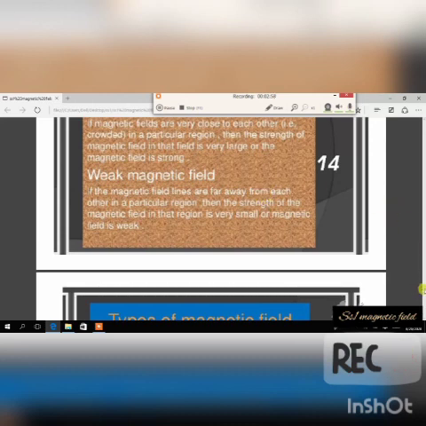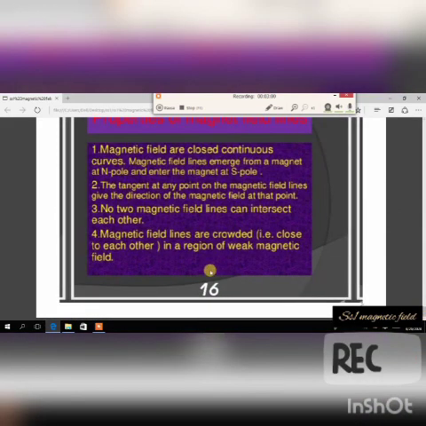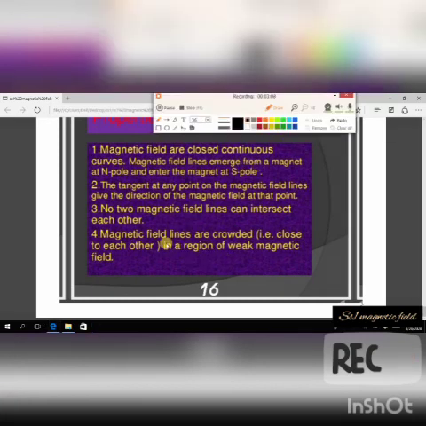So I think that statement there is just trying to say, actually, let's cancel this out. Just say magnetic field lines are crowded or close to each other.